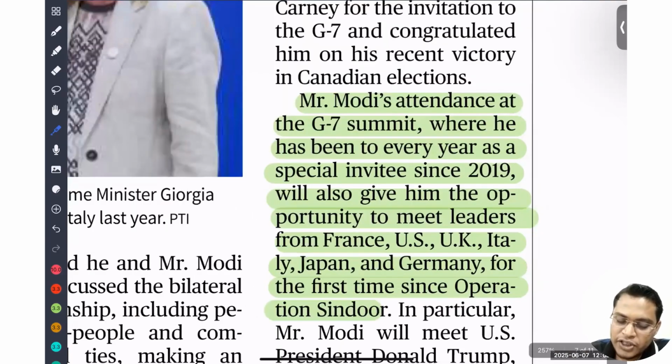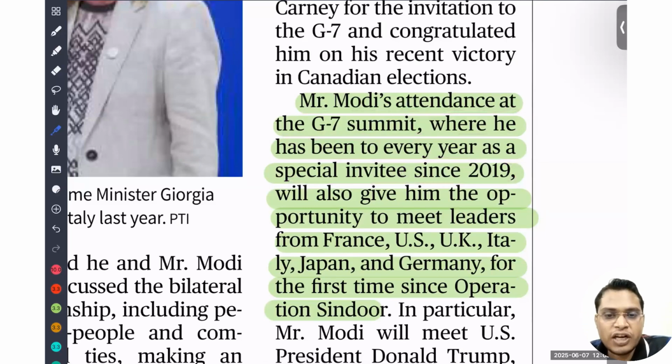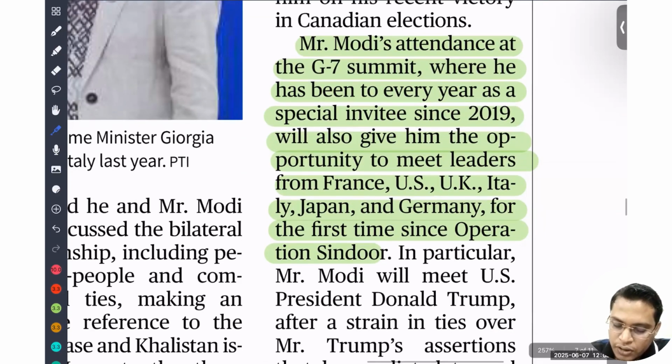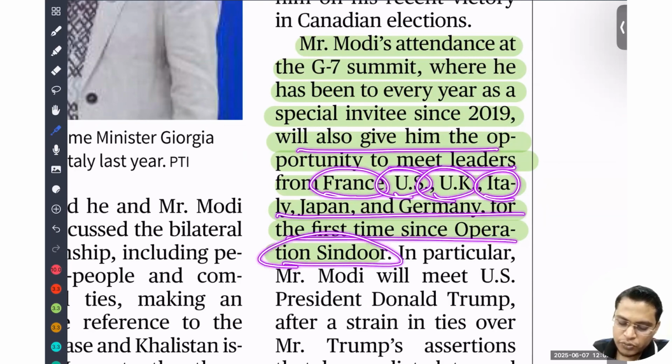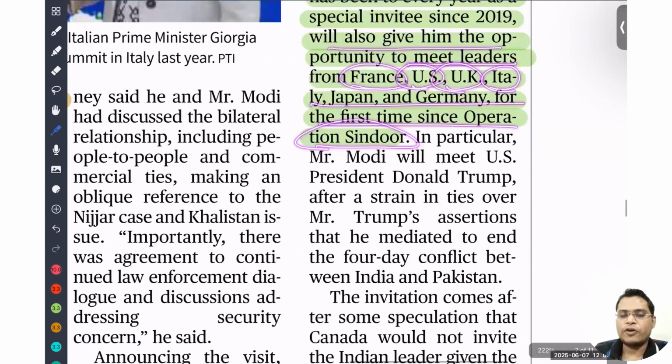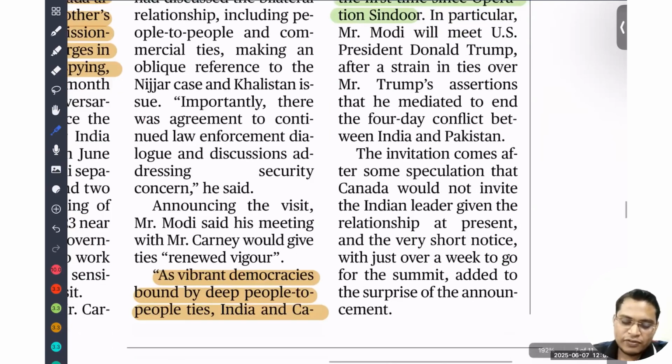Mr. Modi has attended the G7 summit, where he has been a special invitee since 2009. Our Prime Minister has attended each and every summit since 2019. So this provides a good opportunity to meet with leaders of France, USA, UK, Italy, Japan, and Germany. After Operation Sindoor, it is already a good forum for interaction, and this is the first meeting where India is going to have interaction with all these countries.